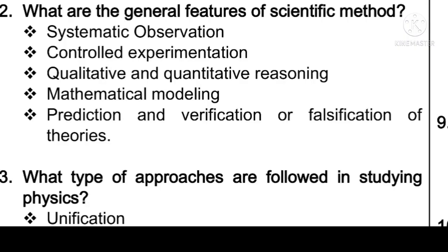And then verification. In the prediction, what was our goal? Within 3 weeks, the plant must grow 100 centimeter. So that is what our goal. So in the third week, we have to check, we have to verify whether the plant has grown 100 centimeter or not. Next one, falsification of theories.